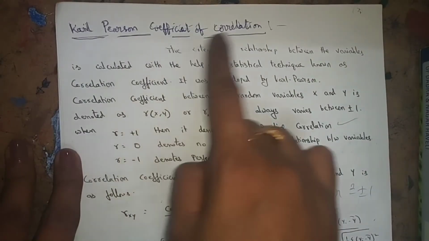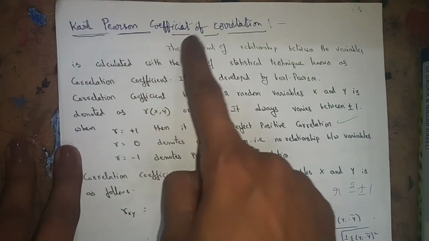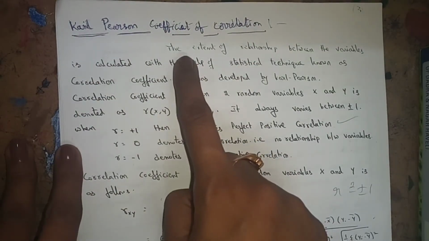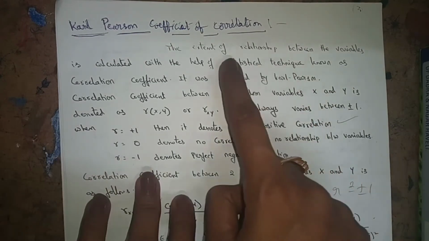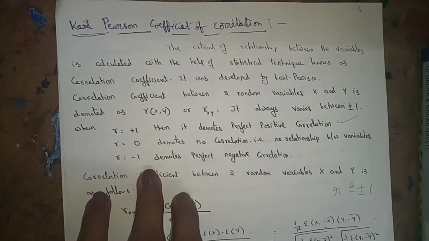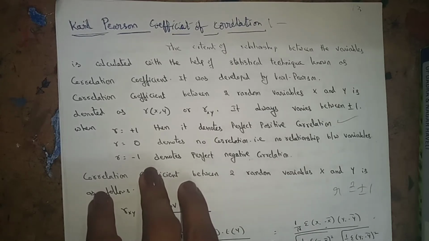The next one is Karl Pearson's coefficient of correlation. Very, very important. The extent of relation between variables is calculated with the help of a statistical technique known as the correlation coefficient. It was developed by Karl Pearson. That's why this is called Karl Pearson's coefficient of correlation.